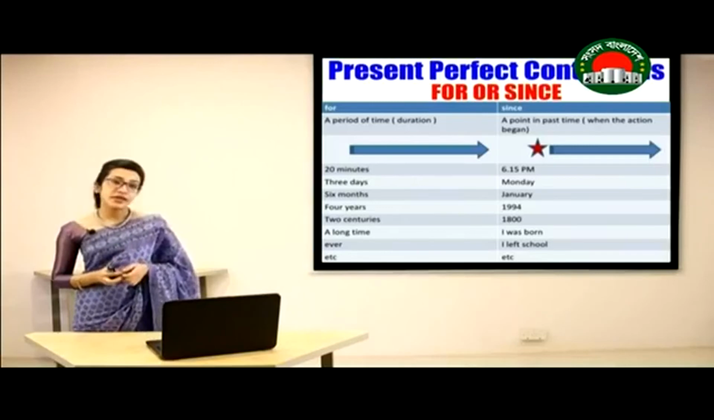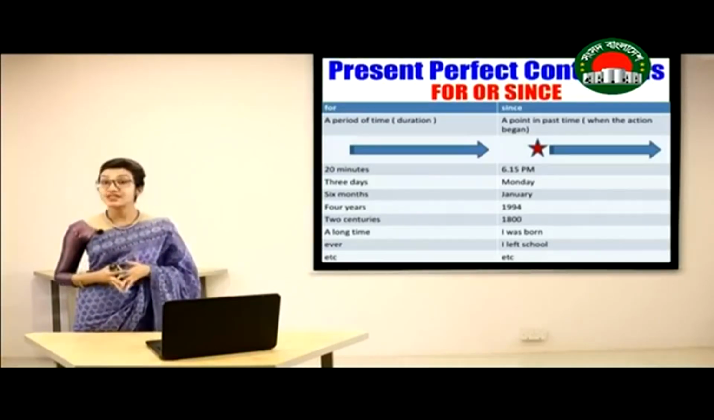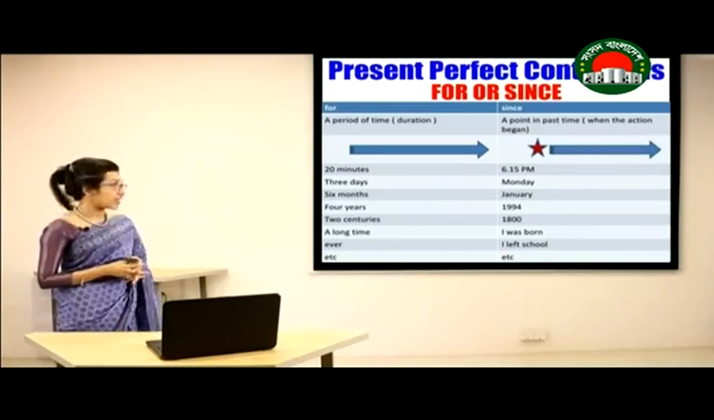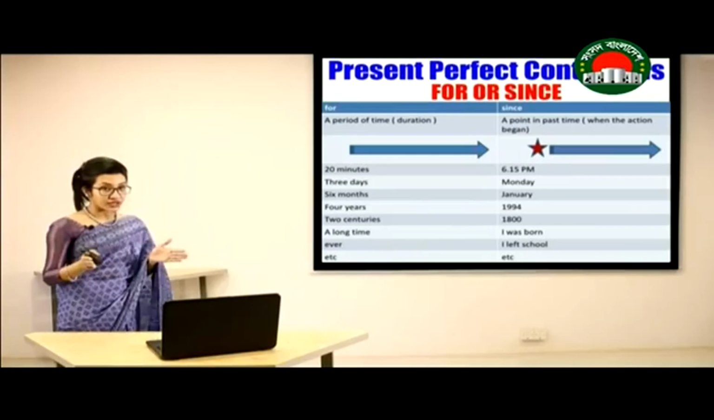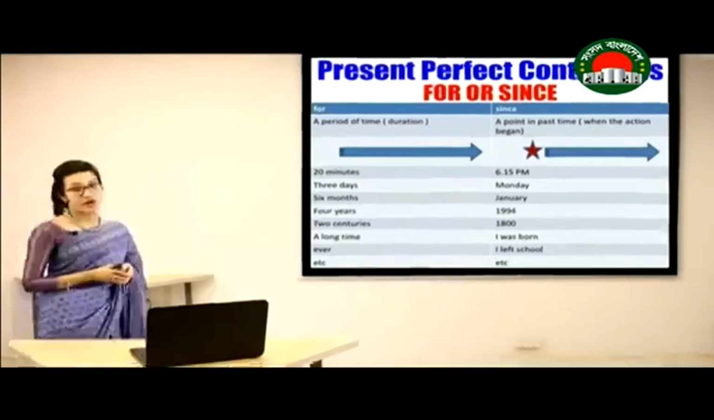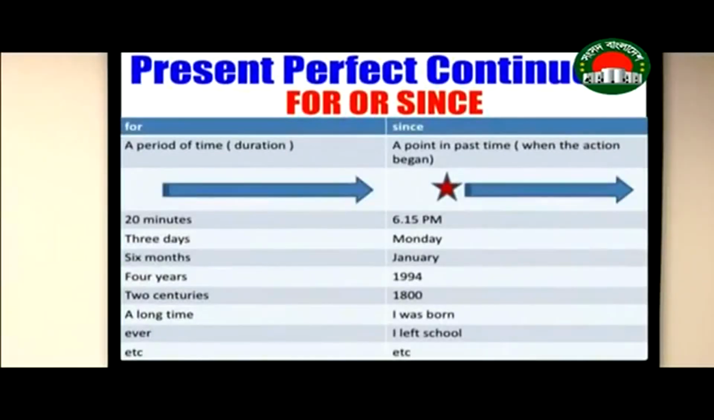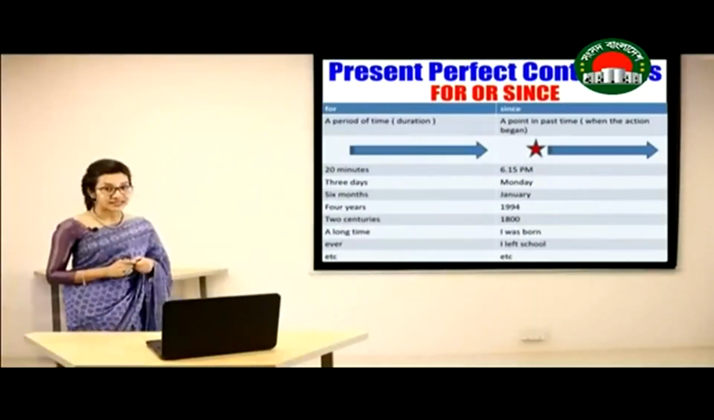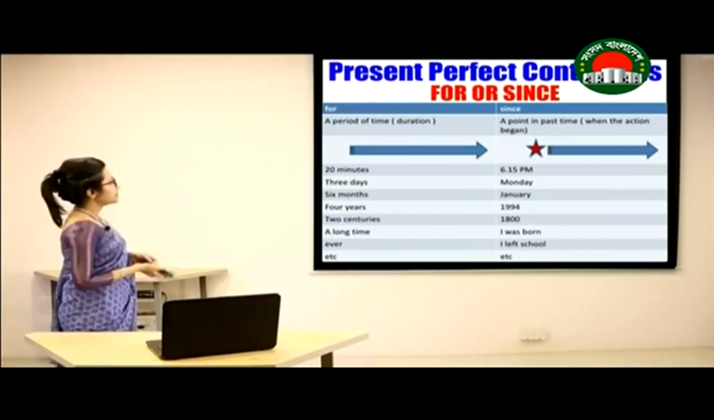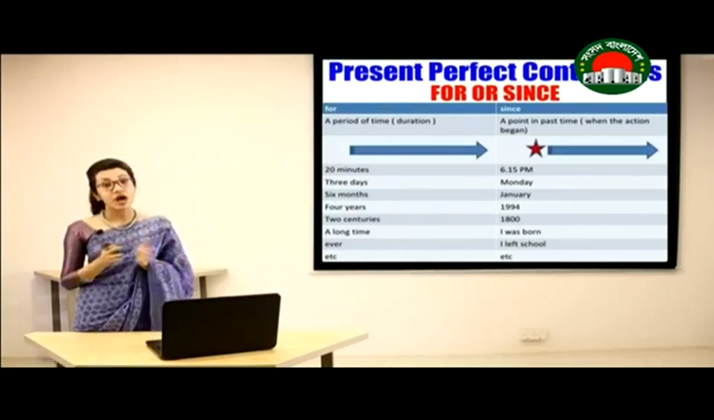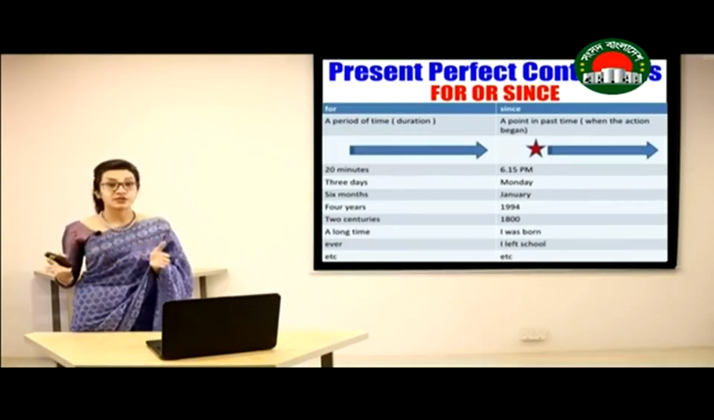Now there is a confusion, where can we use for and where can we use since? If you are referring to a duration, a period of time that has been happening, you can use for. On the other hand, when the time refers to a point in past time or when the action began, we are going to use since. For example, 20 minutes, 3 days, 6 months. All these are referring to a duration for how long the action or event has been happening.